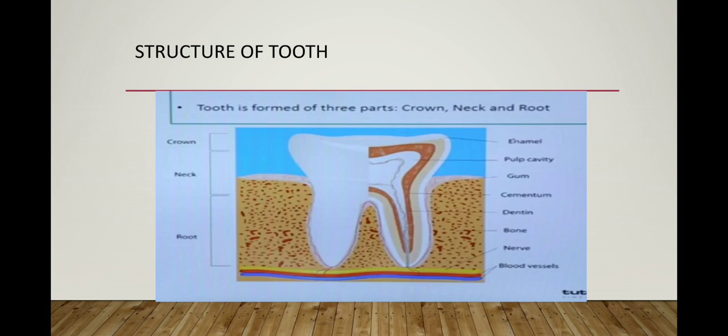Gum means muscular socket. See the dentine, bone, nerves and blood vessels. You can observe here the blood capillaries go into the pulp cavity, but they don't go to the enamel part.